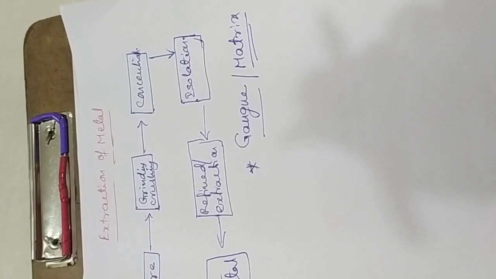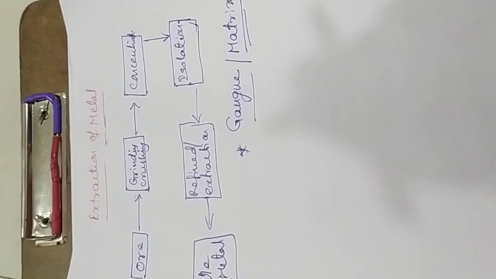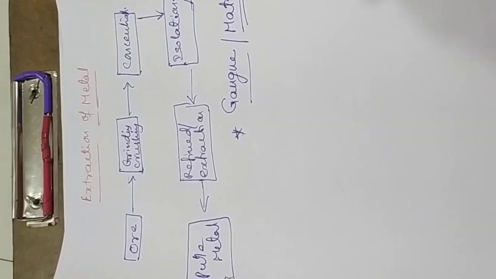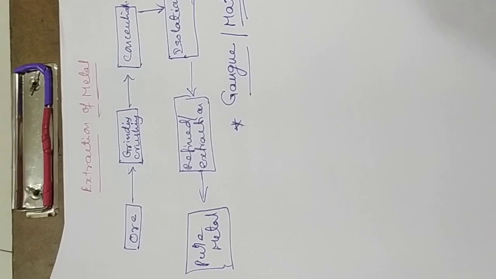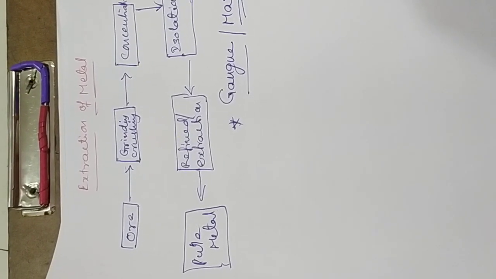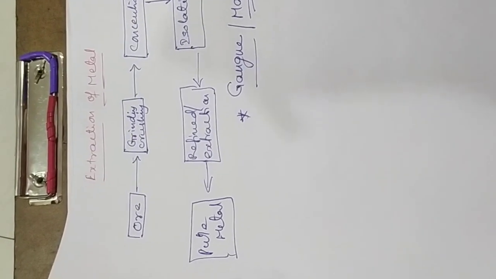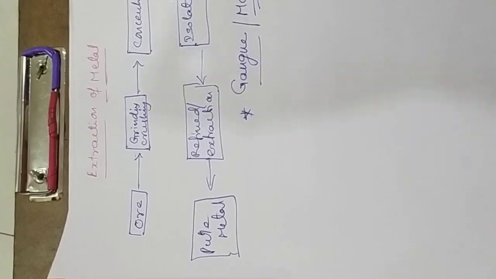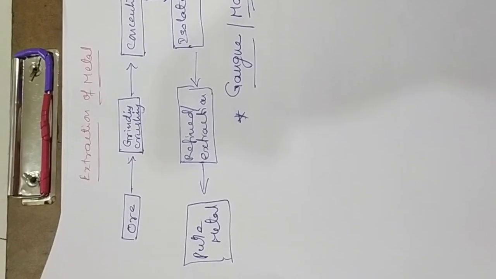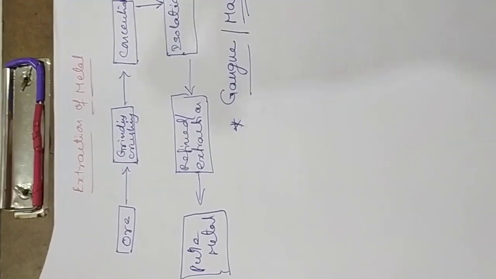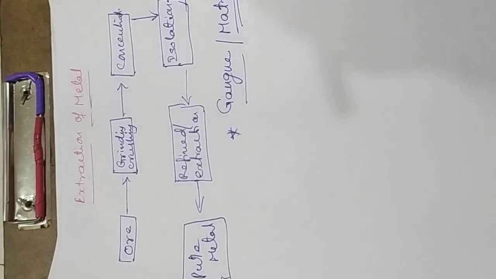Now, for grinding ore, as I told you initially, the ore we obtain from the earth is in bulk quantity. We need to make it the required size, so we grind it into pieces. Later, it goes to concentration or dressing.